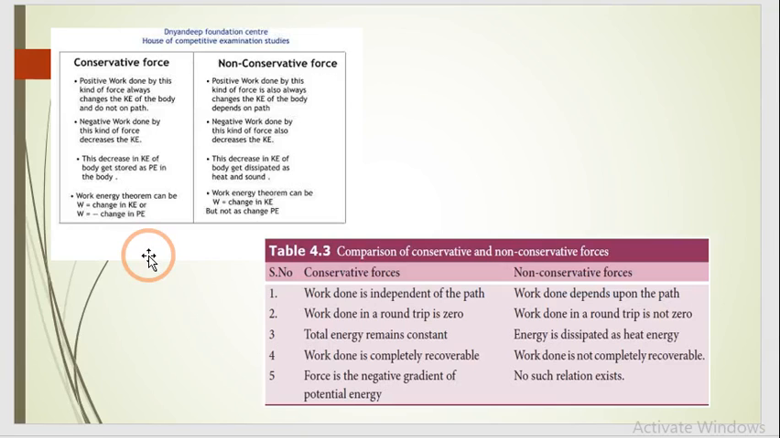Similarly, while bringing the same object back to the ground from the table, the work is done by the gravitational force. In either case, the amount of work done is the same and it is independent of the actual path. If work done by or against a force is independent of the actual path, it is a conservative force, and when it depends on the actual path, it is called a non-conservative force. For example, we can see it over here.